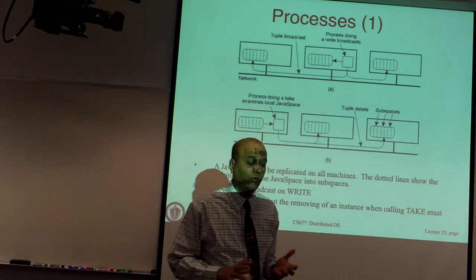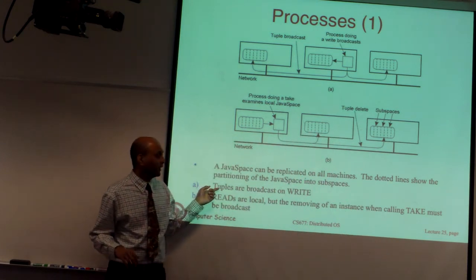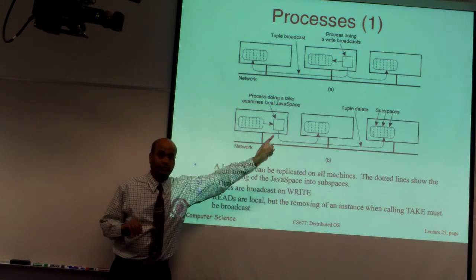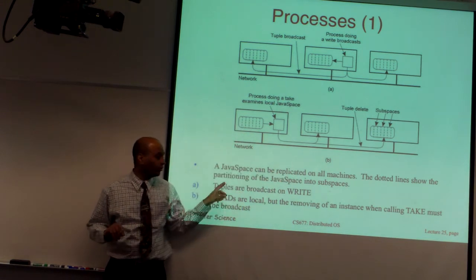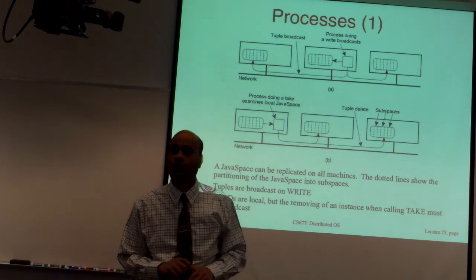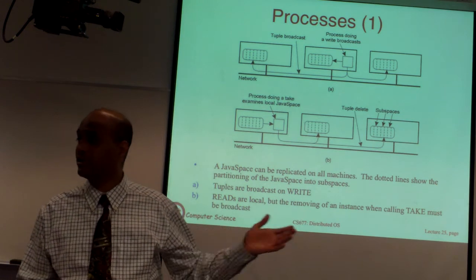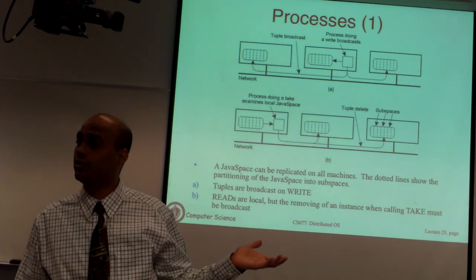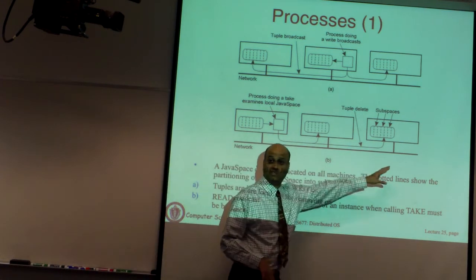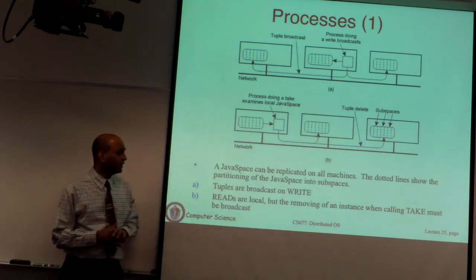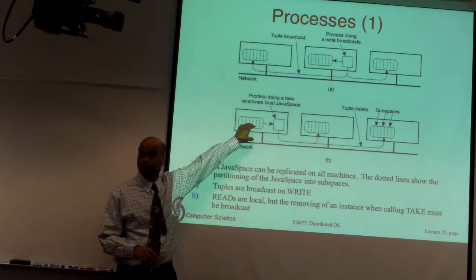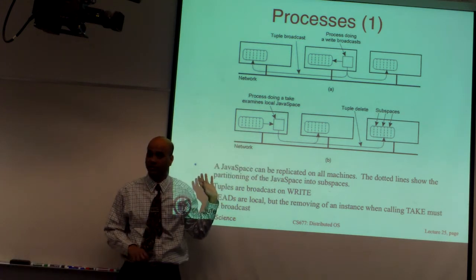Okay. If you are fully replicated, okay, then whenever you insert something into this bulletin board, your bulletin board is replicated on every machine. You are going to broadcast the write. Okay. Whenever you attach a new notice to your bulletin board, you are going to replicate it. That's a write. Okay. So you are going to send it to every machine that has that bulletin board, and then basically every machine has a copy of it. Okay. Then reads are local in this case. When you want to read, you just ask your local copy. You don't have to go to another machine and try to read it.